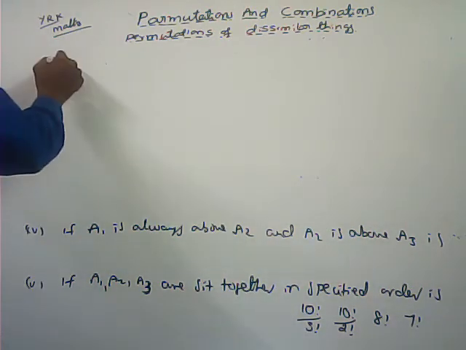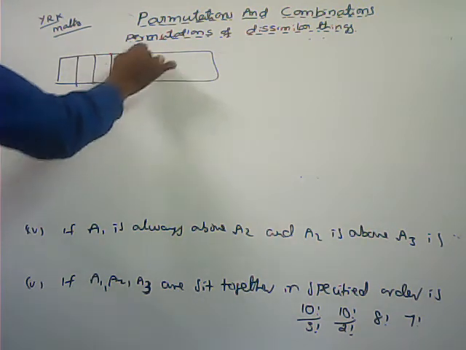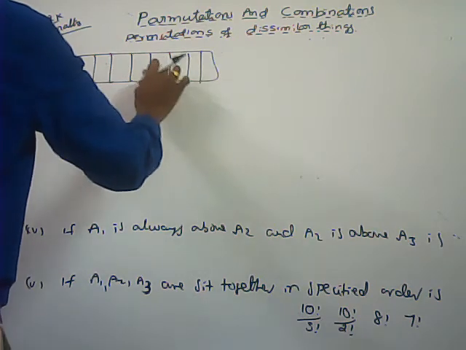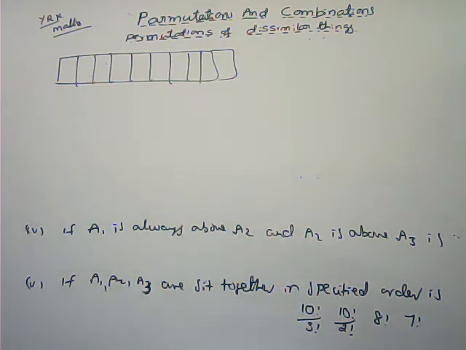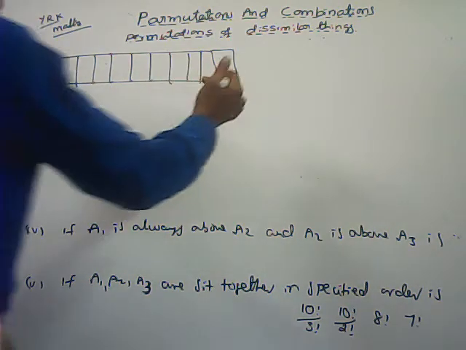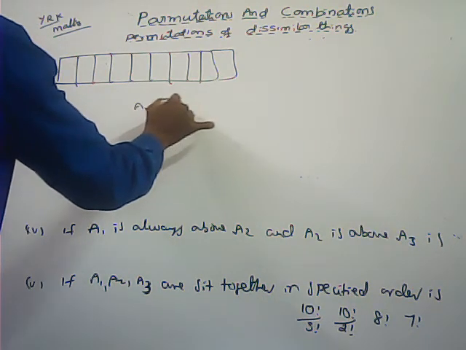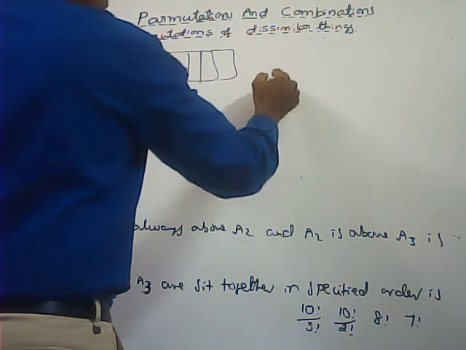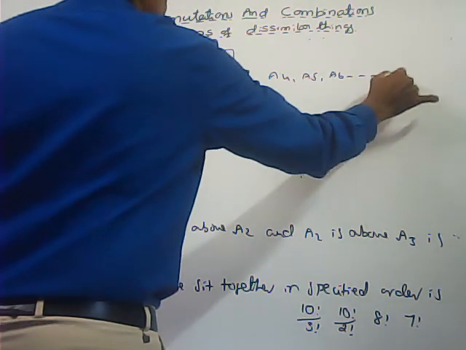Here also 10 boxes are there. 1, 2, 3, 4, 5, 6, 7, 8, 9, 10 boxes are there. Here what I am saying, keep A1, A2, A3 aside. Those 3 persons you can keep aside. What are the remaining? A4, A5, A6 up to A10.